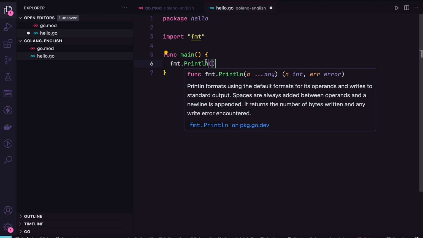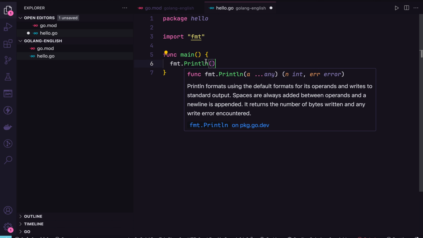We use it when debugging, when we want to know the return of a function or the value of a variable. In Go, we have something similar to console.log, which is Print or Println, depending on what you want to do.